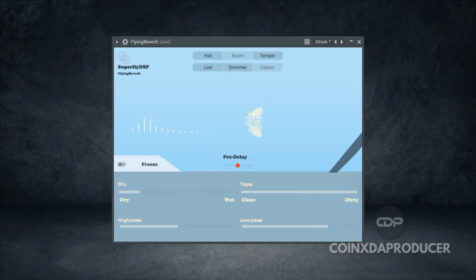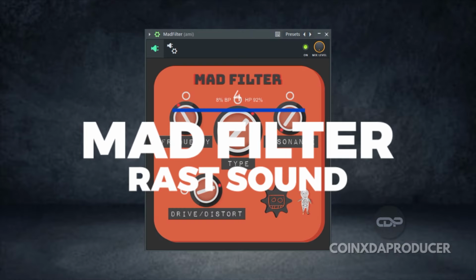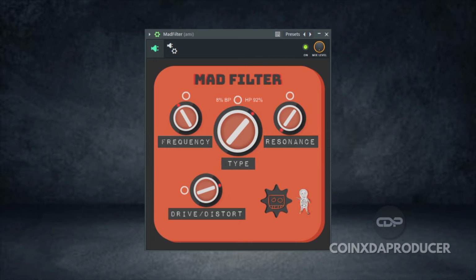And that takes us to the next plugin on this list. And here we have Matte Filter by Rast Sound. Matte Filter is a free analog style filter effect developed by Rast Sound. And according to what the developer said, as a part of their end of the year discounts, they give out Matte Filter for free.